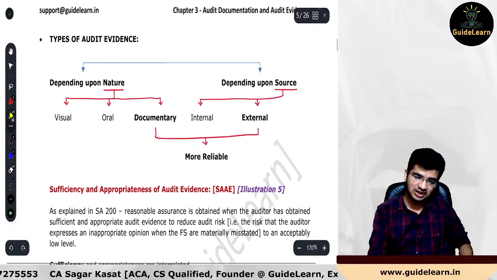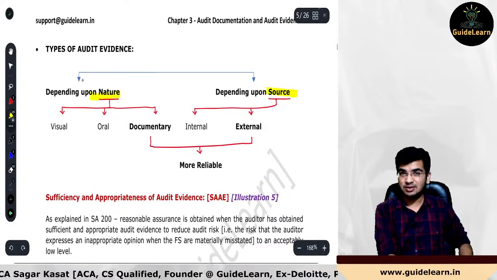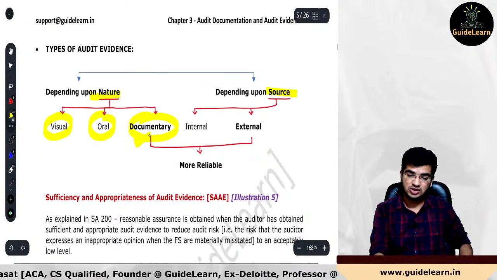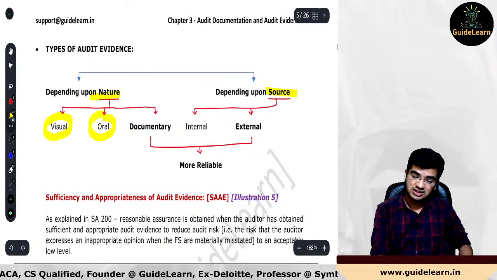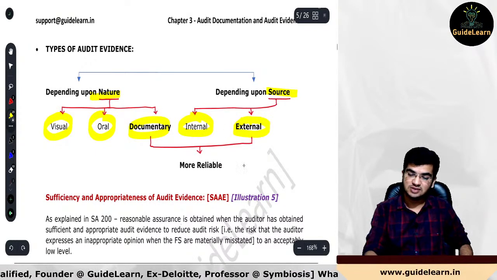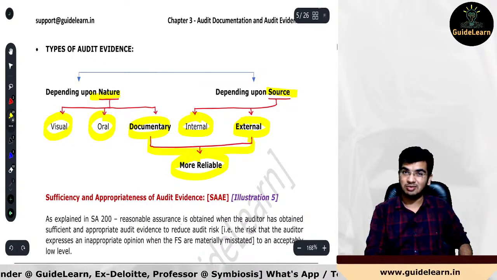Very easy. What are the types of audit evidence? Nature and source. Based upon nature, there are three types: visual, oral, documentary. Which is more reliable? Obviously documentary. Based upon source, there could be internal and external audit evidence. Which is more reliable? External. So documentary and external are the more reliable audit evidences.